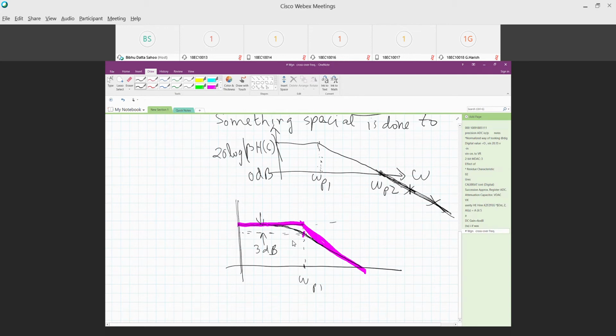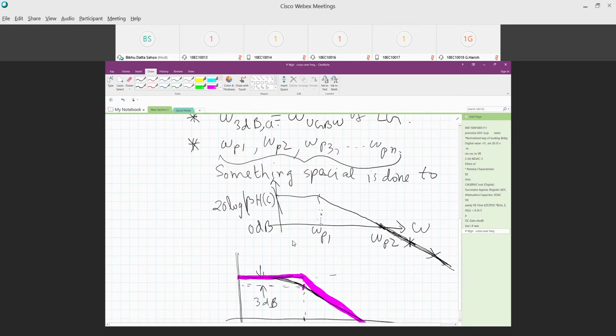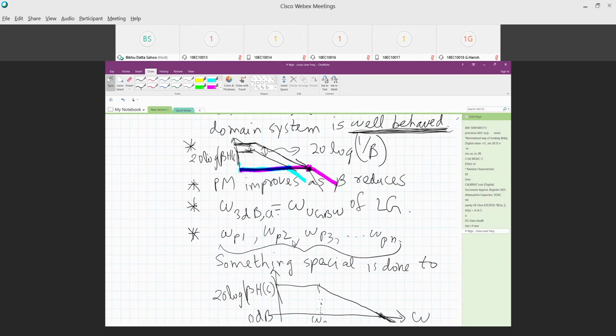We will draw this, the purple one, here for us. Okay. So again, now omega 3 dB of the closed loop. Okay. So please write this down. This is closed loop, CL.